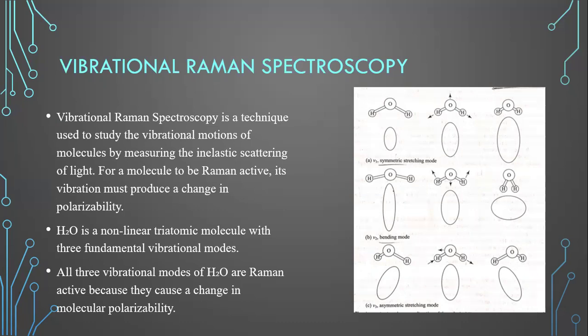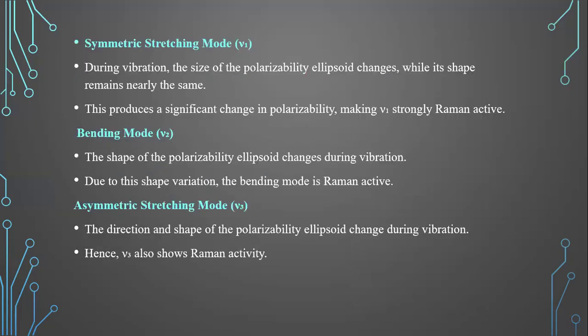The picture shows the three vibration modes of the H2O molecule along with its molecular polarizability ellipsoids. In the symmetric stretching mode, nu 1, the size of the polarizability ellipsoid changes during vibration.